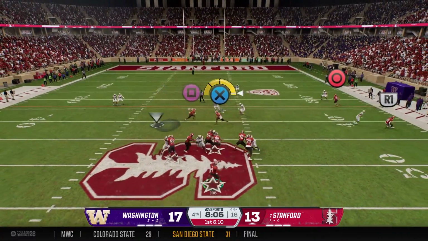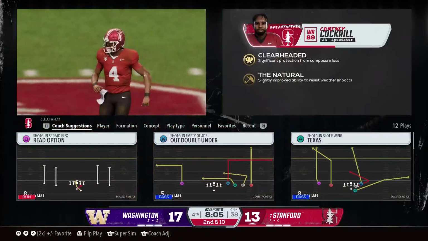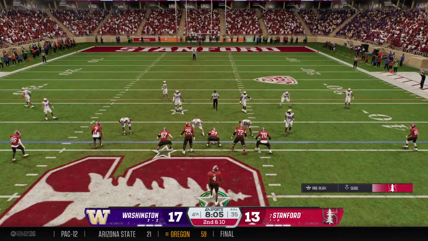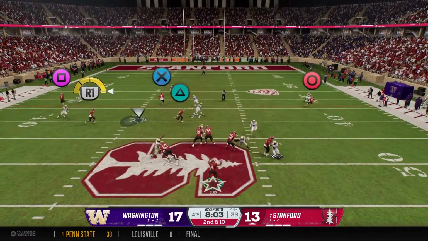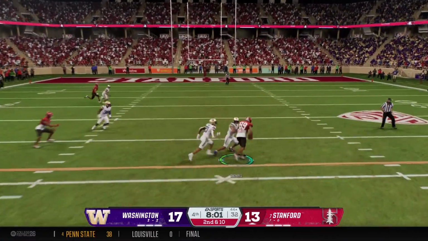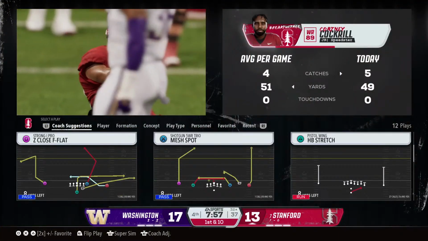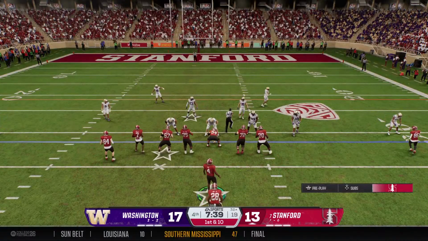You are not panicking. This isn't throw every single down, all of a sudden 2-minute air raid type stuff. You can run the ball. You can do all of your stuff, personnel, shifting, motioning. You just got to be very, very careful and absolutely cannot turn it over. Gets it out fast. They are on the move down to the 32, and they pick up another 1st down. New set of downs after the completion.